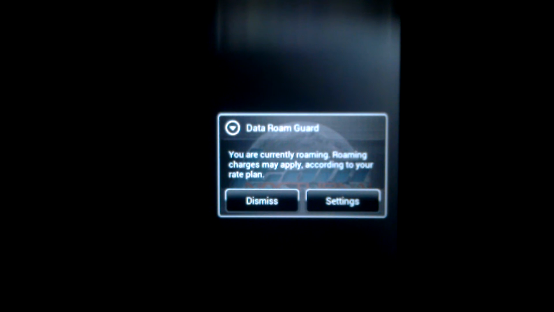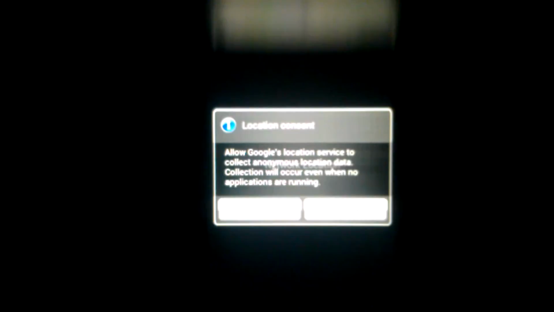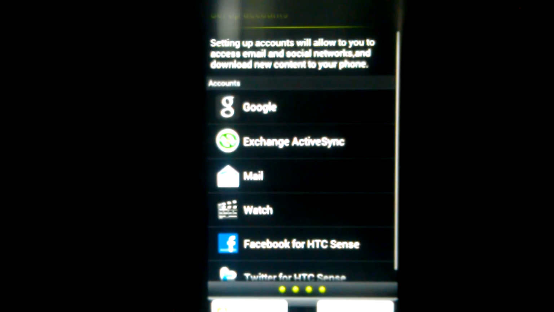I'm in roaming right now. I have it forced to Verizon because in my area, Sprint really sucks. So, yeah. Dismiss that. Just go through the setup real quick. I'm not going to log in. I just want to get to the main screen. So I just finished that.